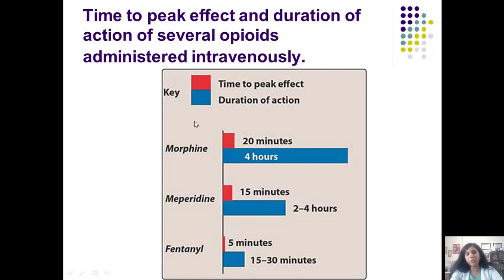Onset of action of morphine takes a long time, 20 minutes, and duration of action is also longer because it gets converted to another metabolite, morphine 6-glucuronide. Same with meperidine. Meperidine's time to peak effect is a little less than morphine, but its duration of action is lesser because it does not form an active metabolite, 2 to 4 hours.